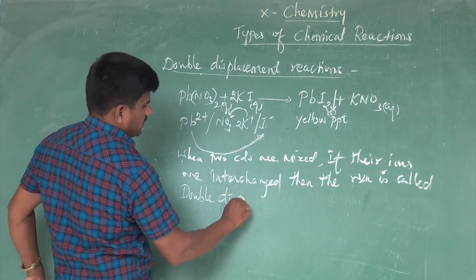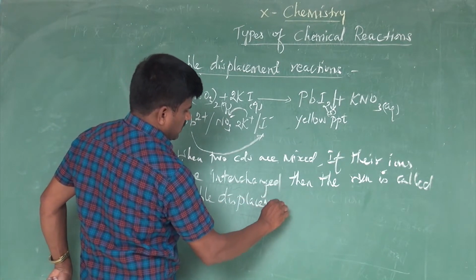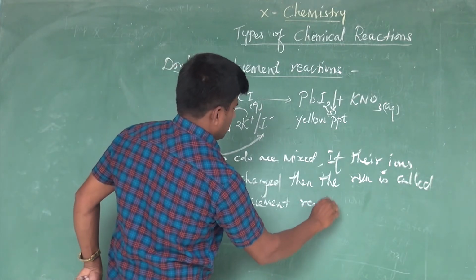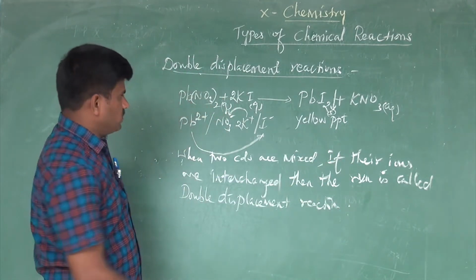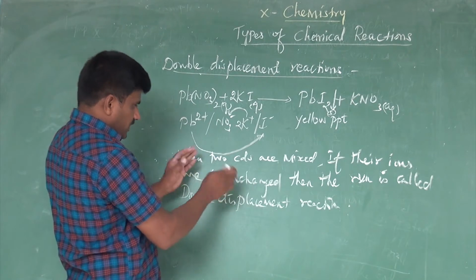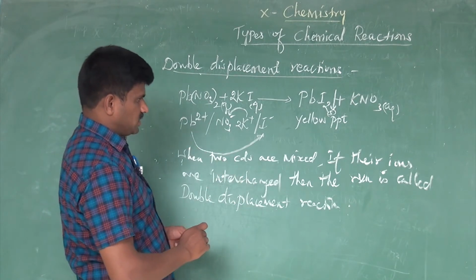This is the definition for double displacement reaction. This example very clearly states what double displacement reactions are.